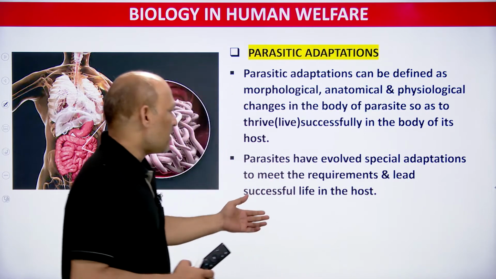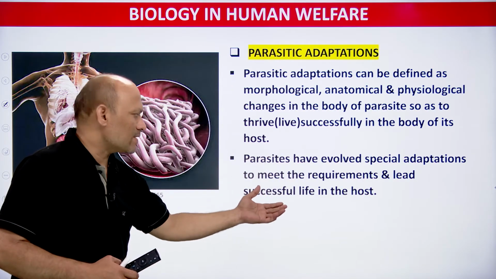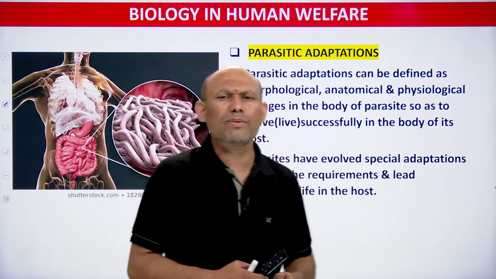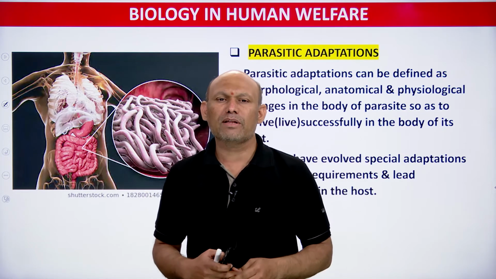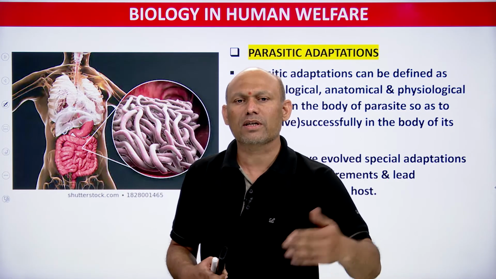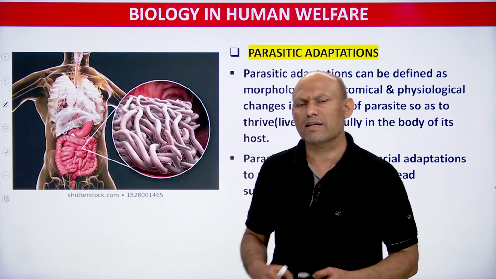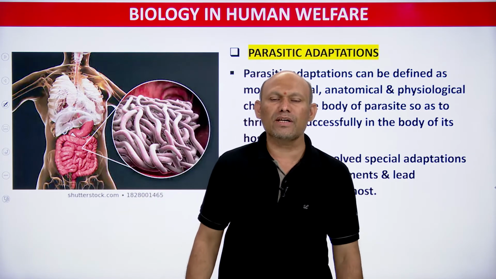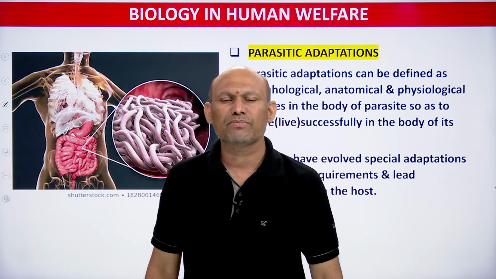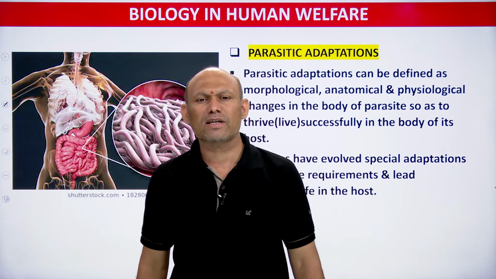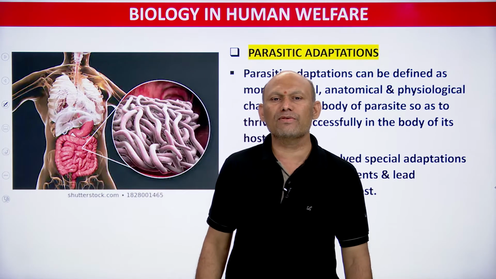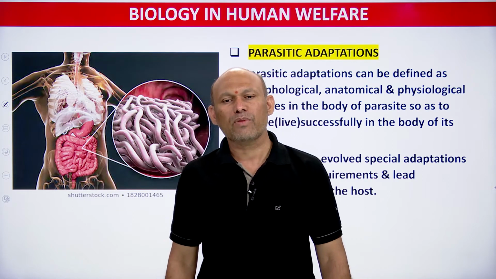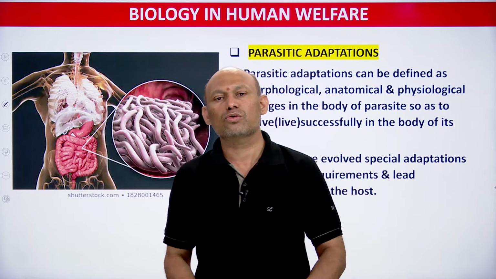Parasites have evolved so many special adaptations to meet their requirements, and those adaptations enable the parasites to live successfully in their host. You need to remember just the definition. The simplest definition I would like to share: morphological, anatomical and physiological changes in the body of the parasites which enable the parasite to live successfully in their host body are called parasitic adaptation, students. Parasites show so many adaptations.